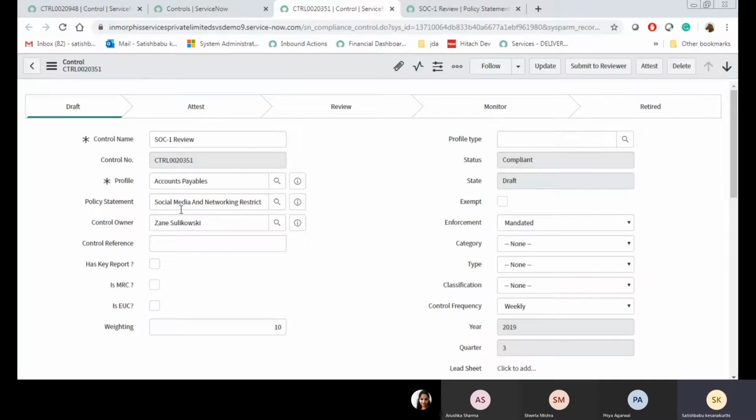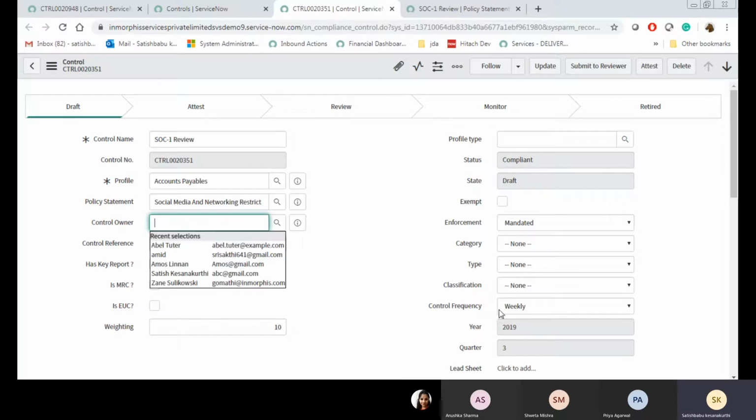With respect to the policy statement, category, type and classification fields also change. There is some script change, because of that the classification field is not populating here.